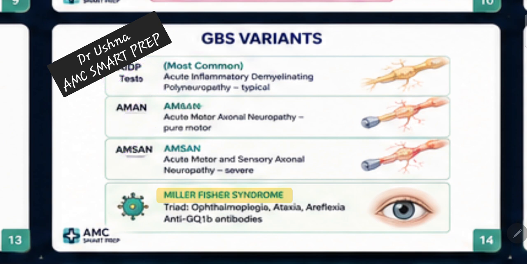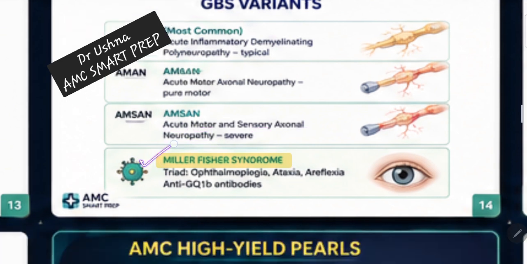Just remember the names, so that if they ask, you are familiar and not blank. AIDP is acute inflammatory demyelinating polyneuropathy. This is an acute process when the inflammation is still there. This is the most common. Acute motor axonal neuropathy is purely motor, you are not going to have any sensory component. You can have acute motor and sensory axonal neuropathy, which is a mixture of both presentations, and you can have